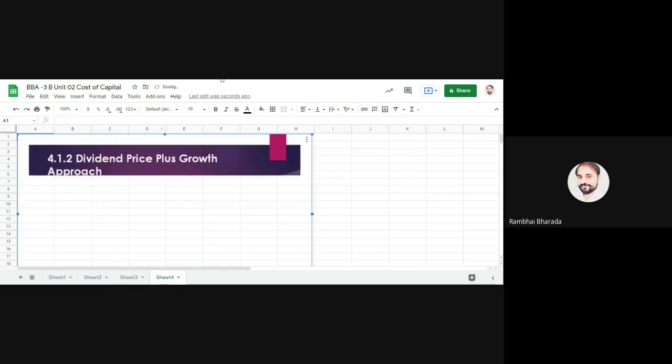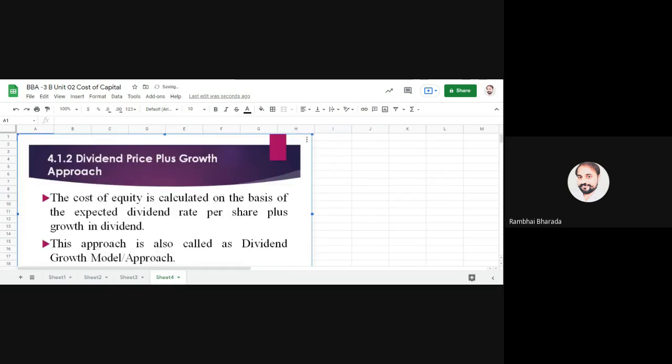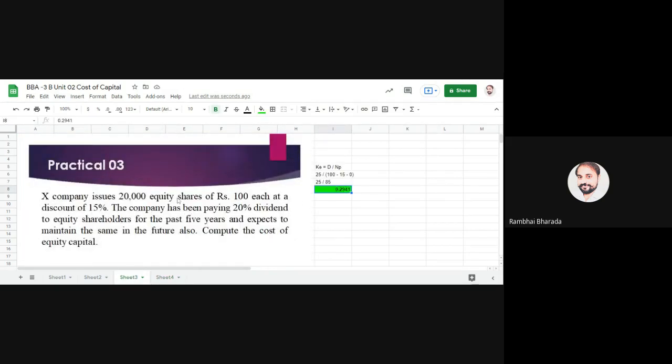Any doubt, any query in the first method? Okay. One more thing here that you need to remember. In some examples, it may happen that instead of this issue price and this discount, the market price is given to you. Like this, X company having 20,000 equity shares, and the market price of each share is 150. Dividend payout ratio is 20%. So in that case, instead of NP, you need to take P0.